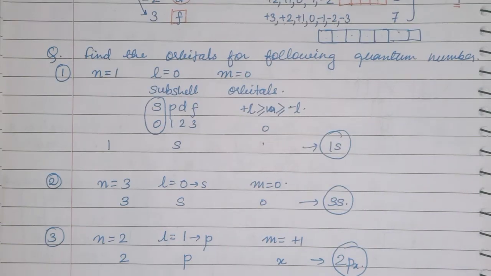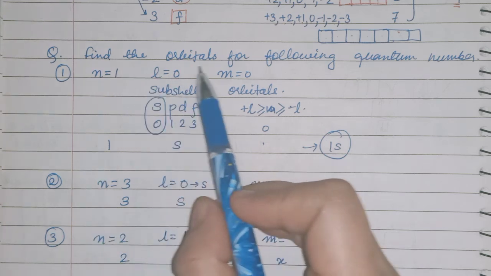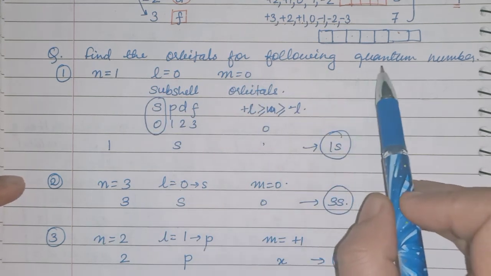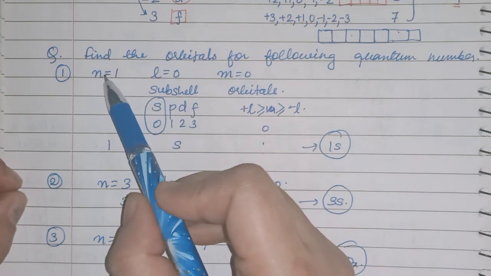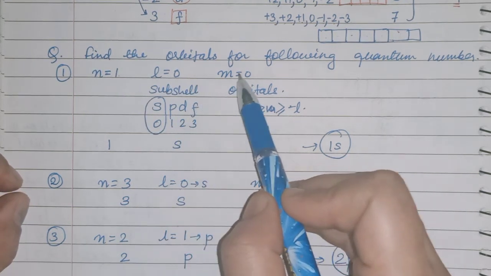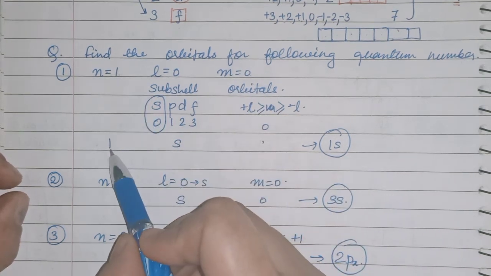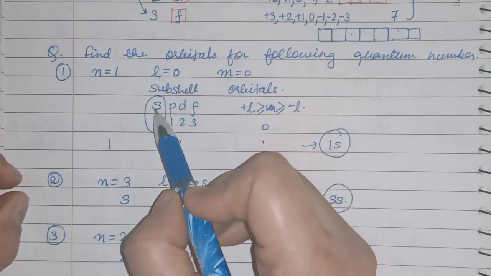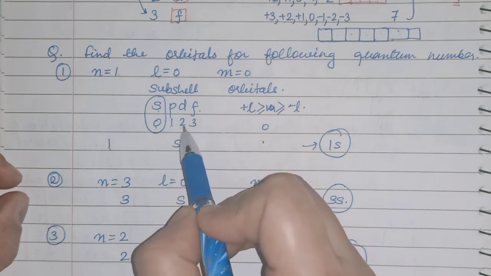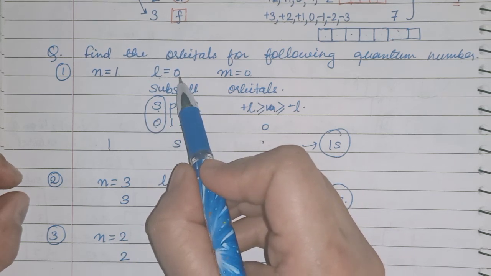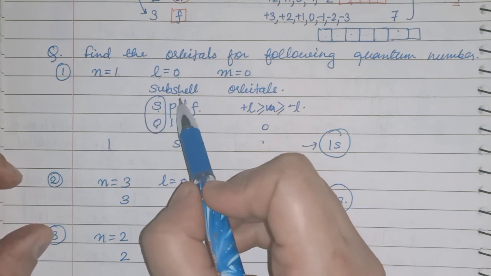Now let's solve some numericals based on these quantum numbers. See, find the orbitals for the following quantum numbers. If n is 1, L is 0, M is 0. See children, n gives you 1, L is equal to 0. See, S, P, D, F are 0, 1, 2, 3. So L is 0, that means S subshell is here.